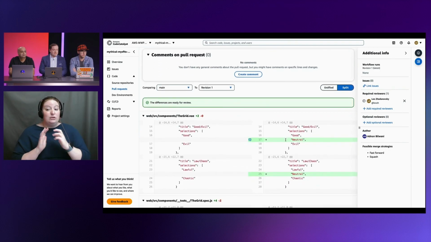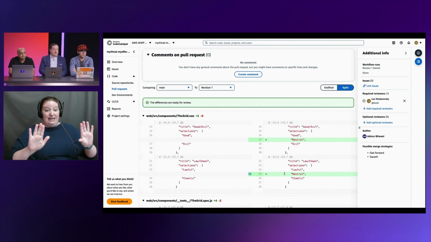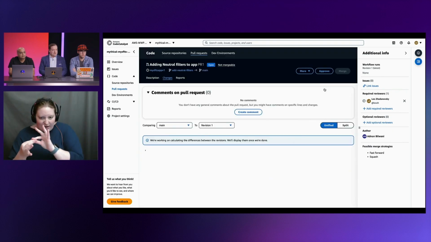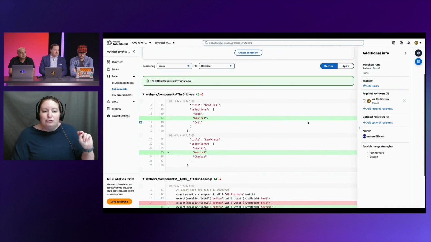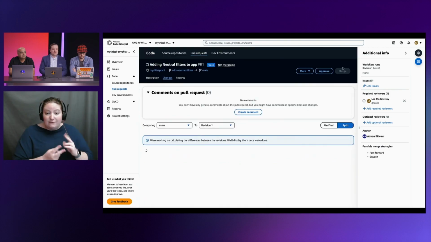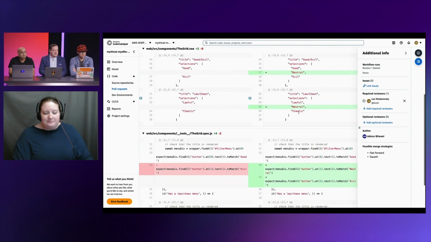There's a split view and a unified view. So I can see that Adnan's added neutral. And if I go to the unified view, I can see it there as well. Now, let's check about those tests that I asked for.